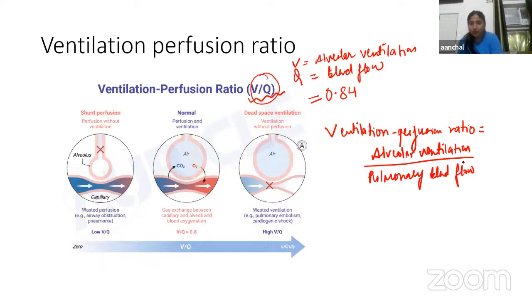Okay. Now, how can we calculate this alveolar ventilation? For calculating the alveolar ventilation, we have a formula.